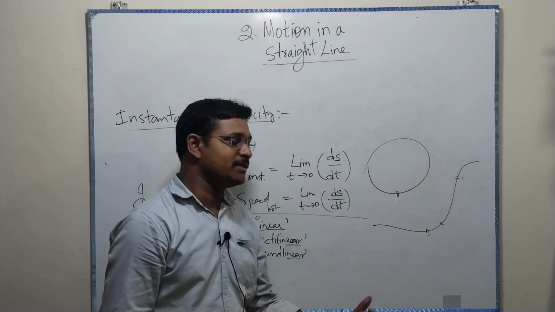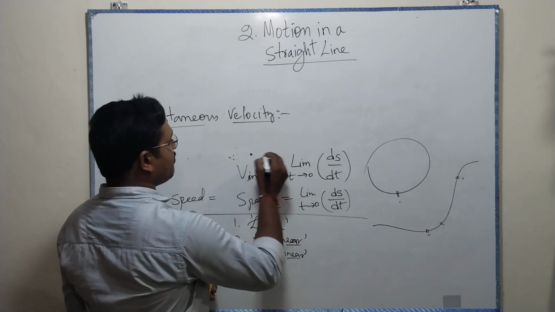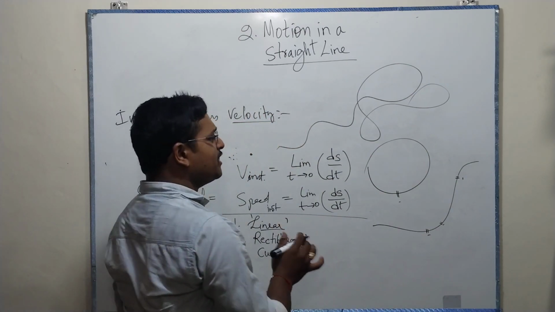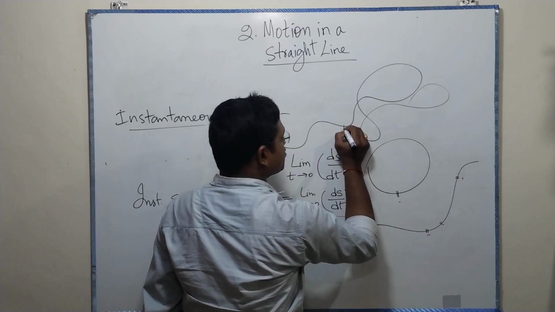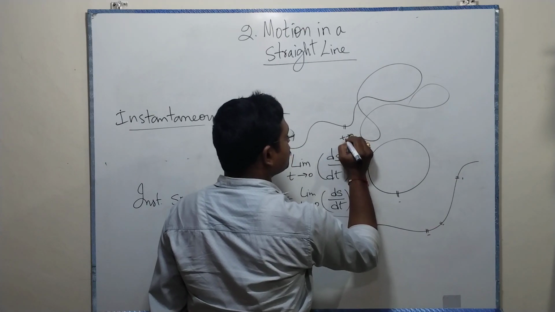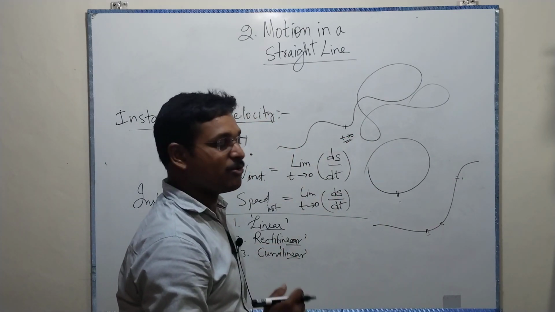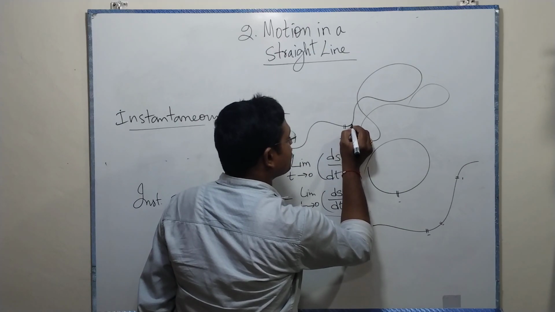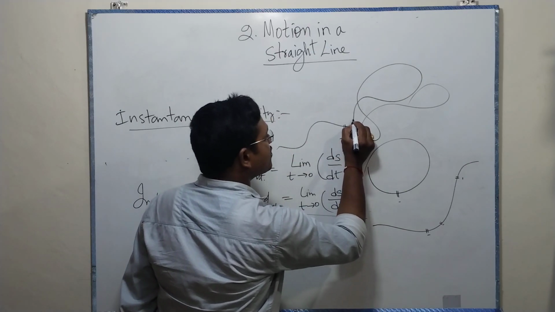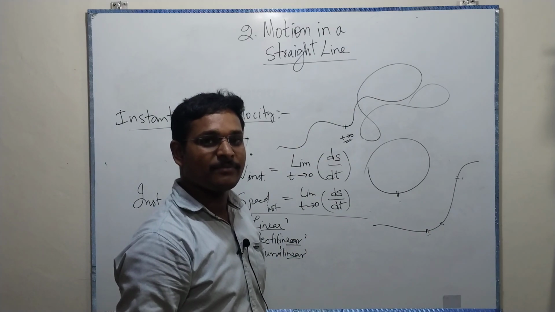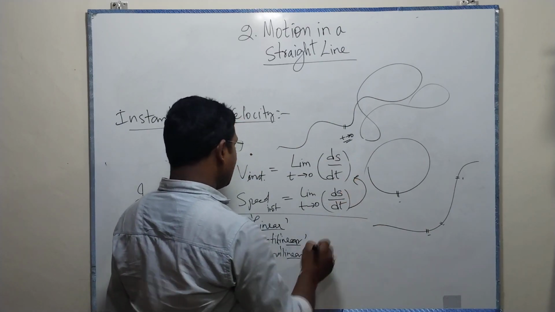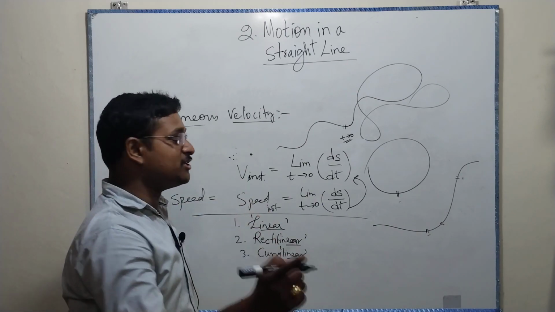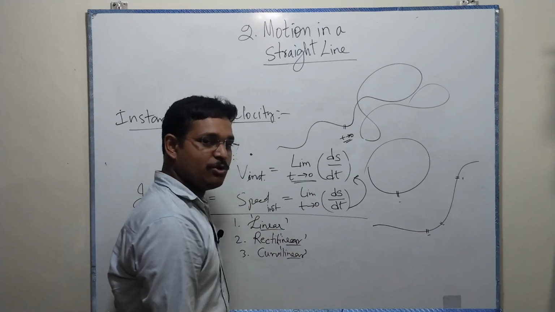Here also, for example, a particle is just going like this randomly. But if you take the time span as t tends to 0, what happens? It changes its position, and now it becomes a straight line. Now you can say that instantaneous speed equals instantaneous velocity when t tends to 0.